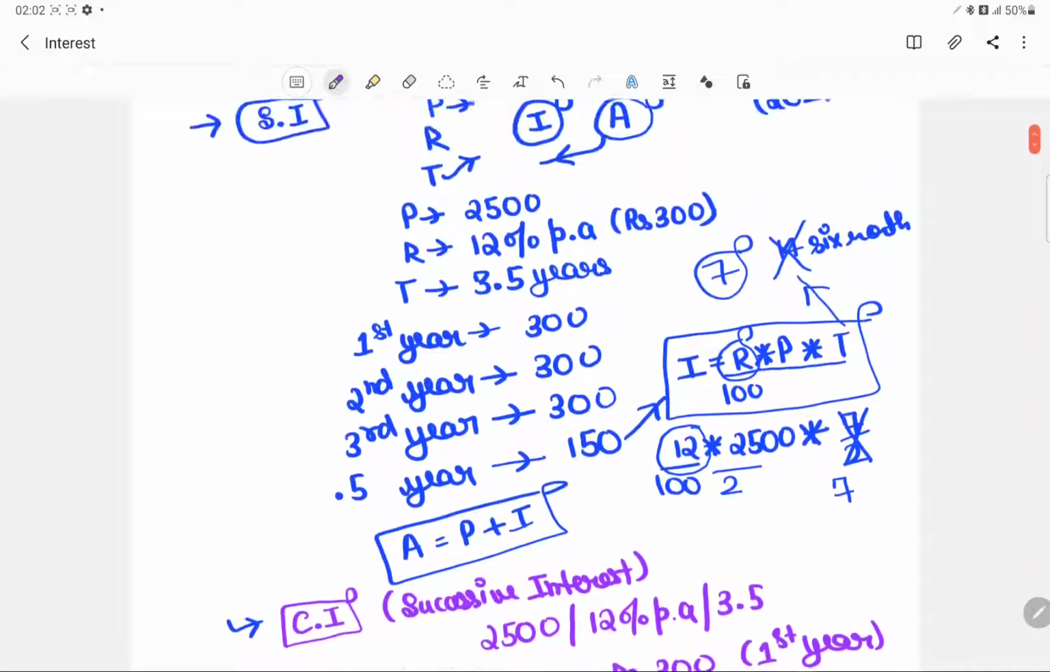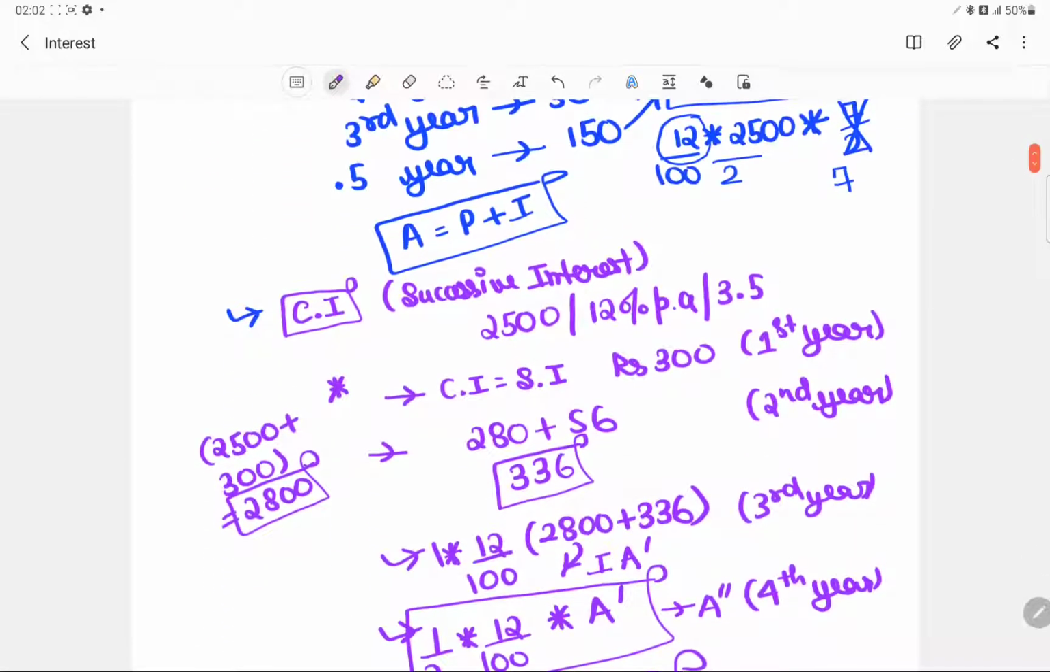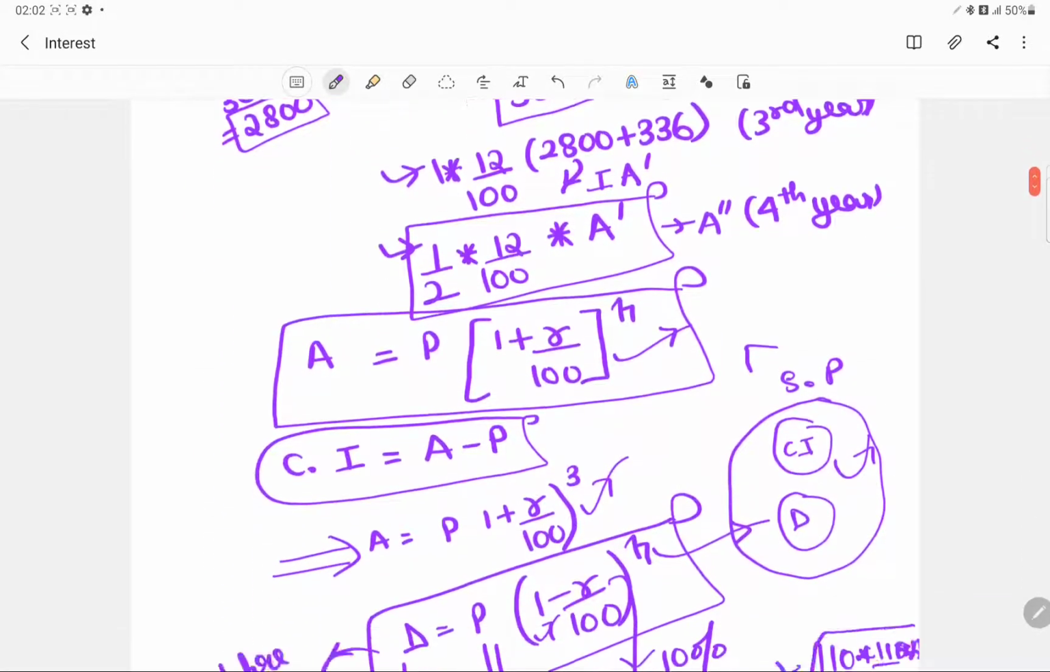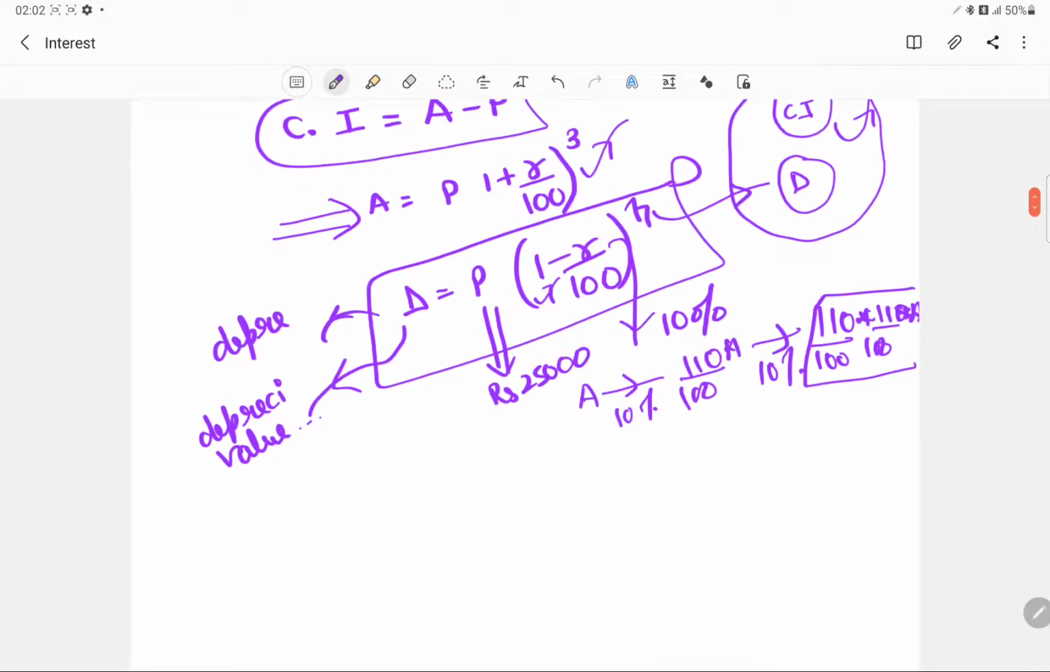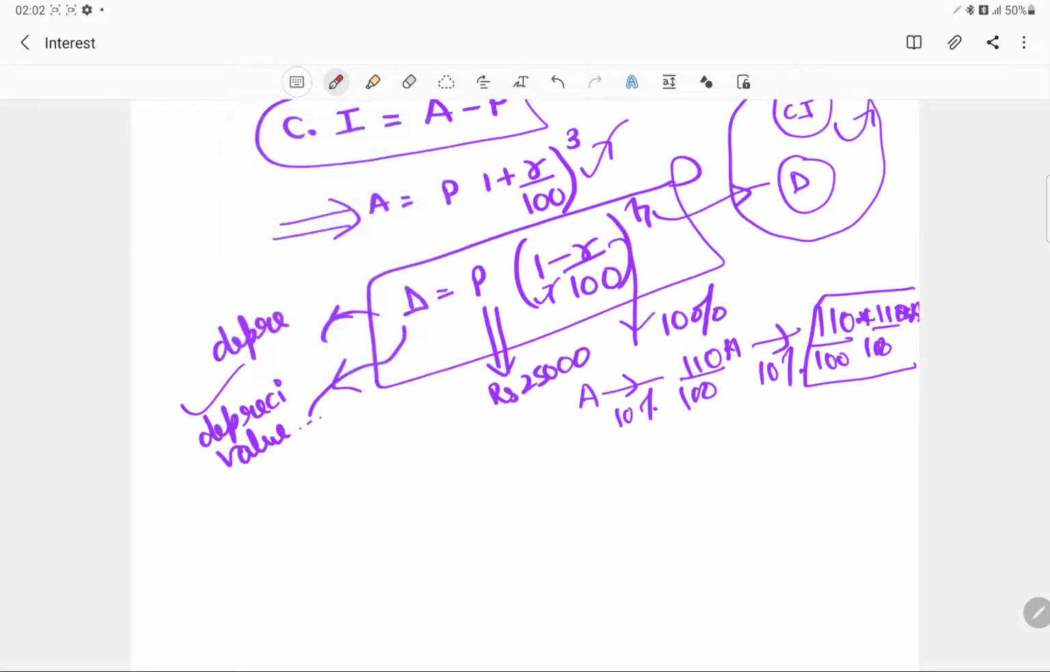So we just went through it. This is a very simple concept, as long as you are aware of the concept of successive percentage change. And this is not applicable to simple interest, it is only applicable to compound interest or the depreciated value. Okay, so let's not waste more time, and let's see some questions and try to do them in a better manner.